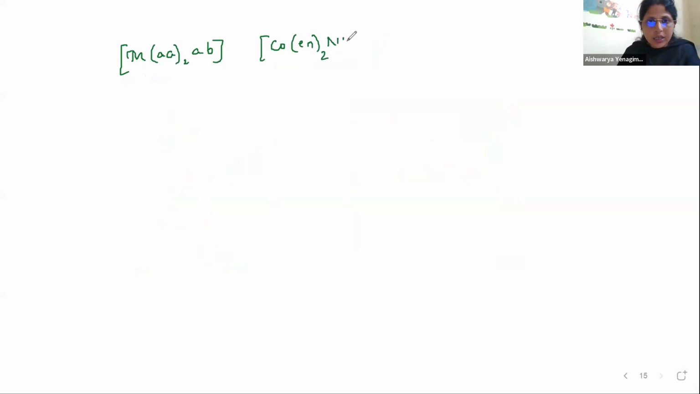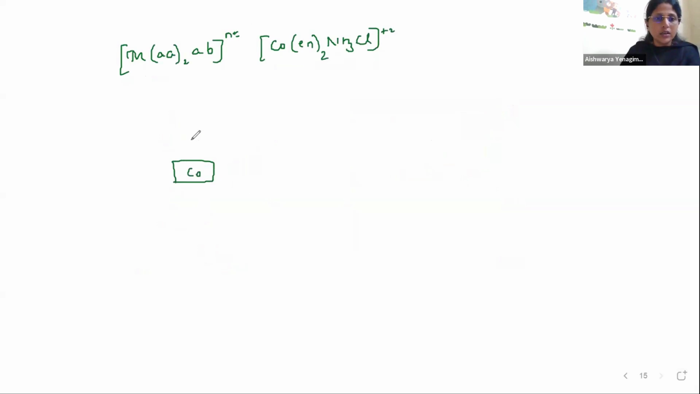One last example, where we'll be taking AA2 bidentate ligand and AB. Three different ligands we are talking about. So the example is Co, En twice, NH3 and Cl, with +2 charge. So the charge may be plus or minus. So come, let's see, write the isomers.